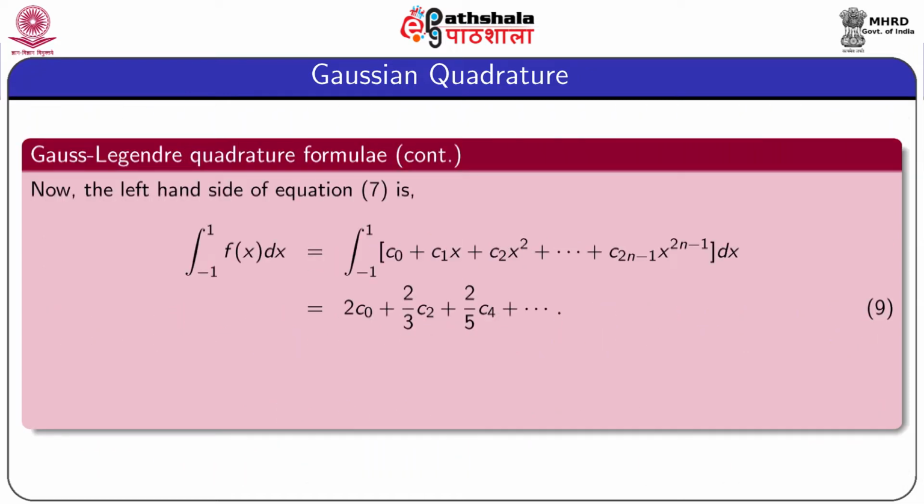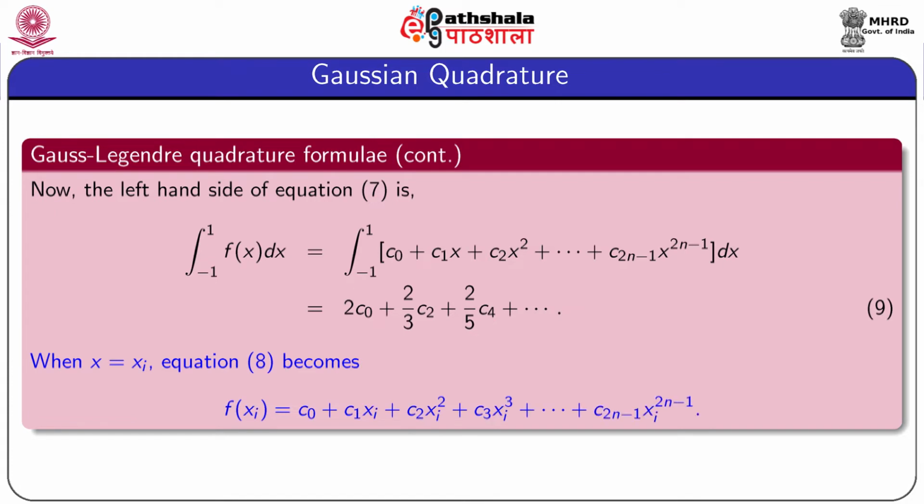Now, the left hand side of equation 7 is integration minus 1 to 1 f(x) dx, equal to integration minus 1 to 1 of the polynomial f(x), and after term by term integration, we get 2c_0 plus 2/3 c_2 plus 2/5 c_4 plus and so on.